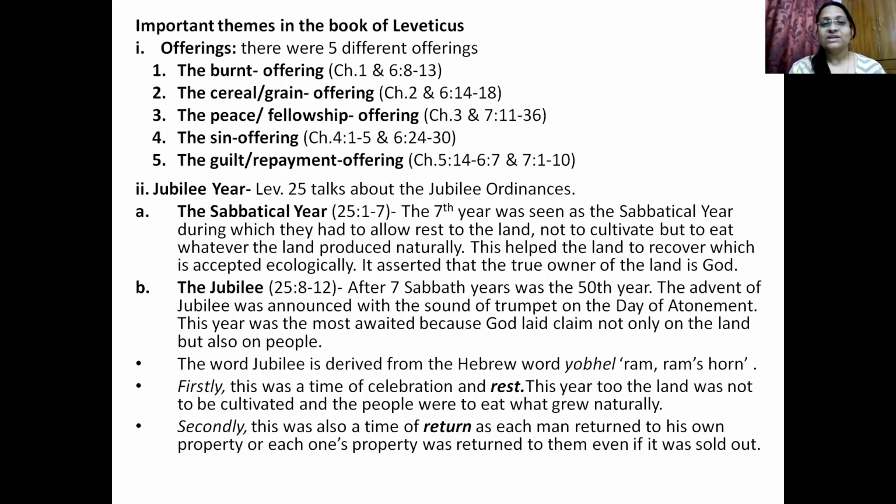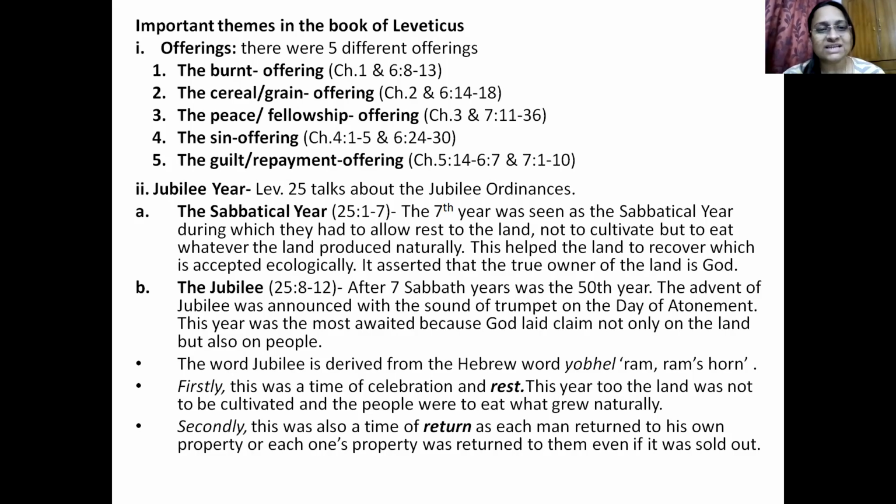Okay, so let's look at some important themes of this book. The first important theme definitely is the offerings, the sacrifice and the offering. Let's look at the 5 different kinds of offerings or sacrifices that were done in those times in the book of Leviticus. The first one is the burnt offering. Second is the cereal or grain offering. Third is the peace or fellowship offering. Fourth is the sin offering. Fifth is the guilt or repayment offering.